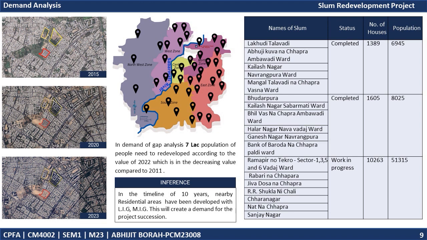Now in the year 2022, the total population of Ahmedabad is around 86 lakhs. Now in Ahmedabad, the total population of people living in Kacha houses is around 7 lakhs. By looking at the data of population of people living in Kacha houses in today's date and comparing it to the previous census of 2011, it shows the decreasing value of the people living in the Kacha houses. Therefore, this analysis clearly shows the gap analysis of total population of 7 lakh people who are still remaining to move into the development phase in Ahmedabad.